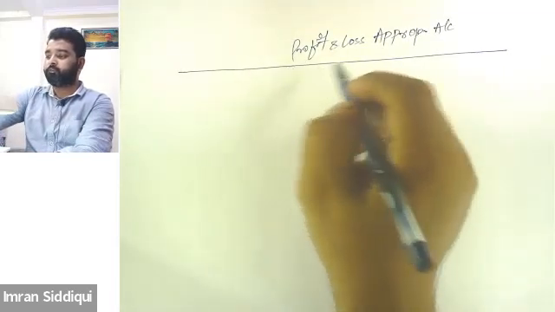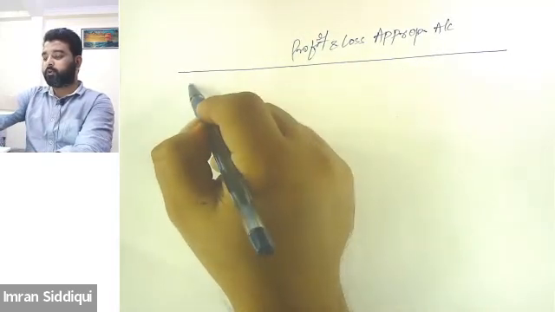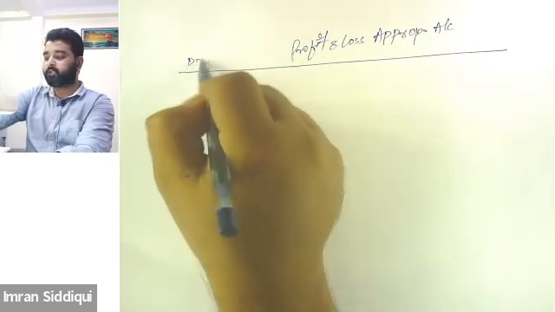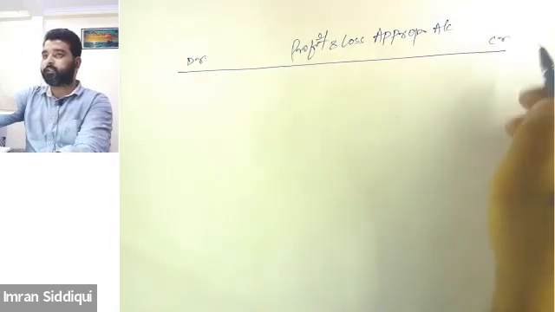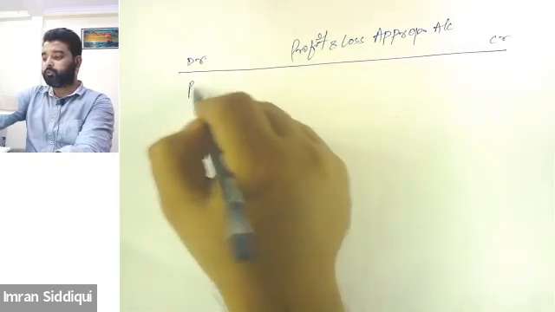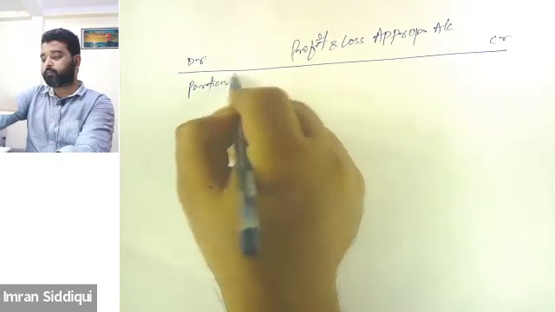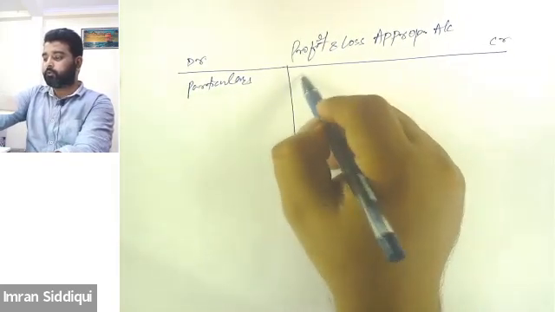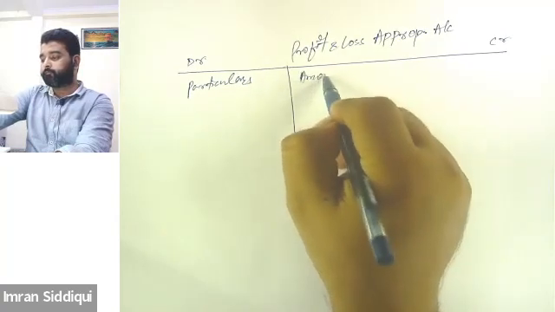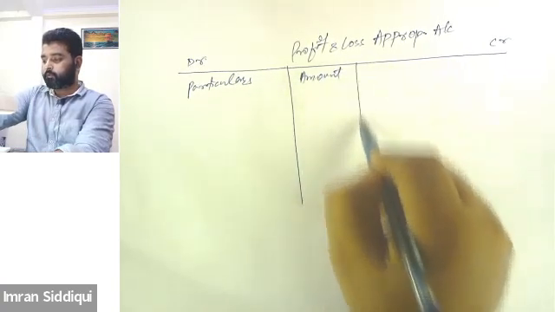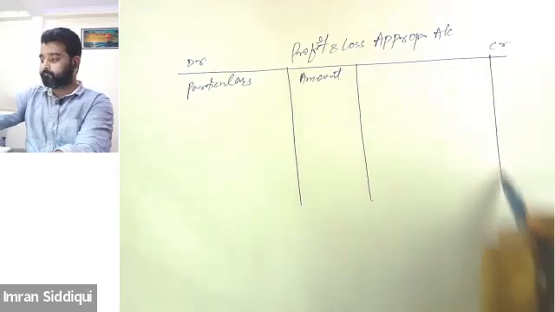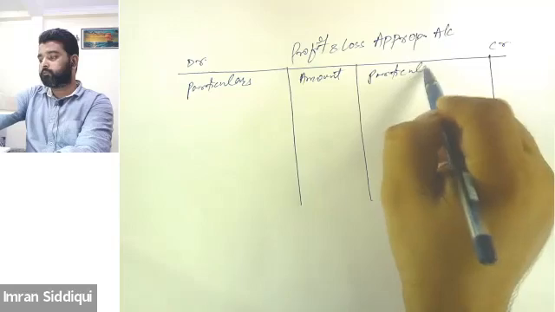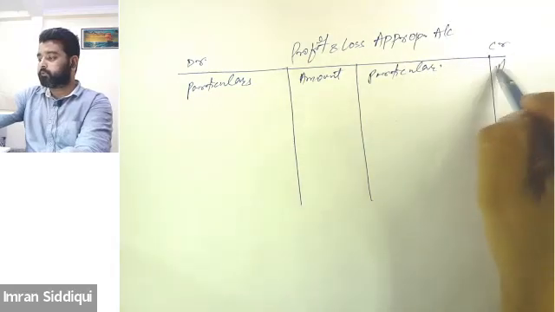So this is the format of the P&L appropriation account, guys. See, in any account we have two sides. One is called the debit side, and then there is the credit side. On the debit side, we write down the particulars, amount, then particulars and amount.